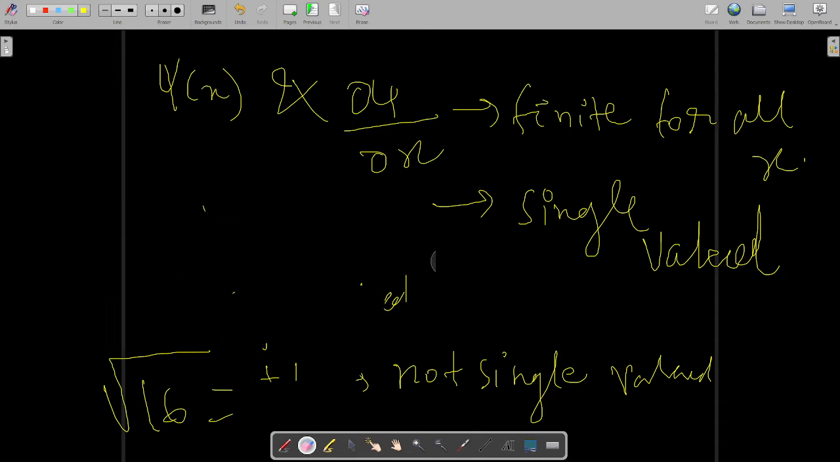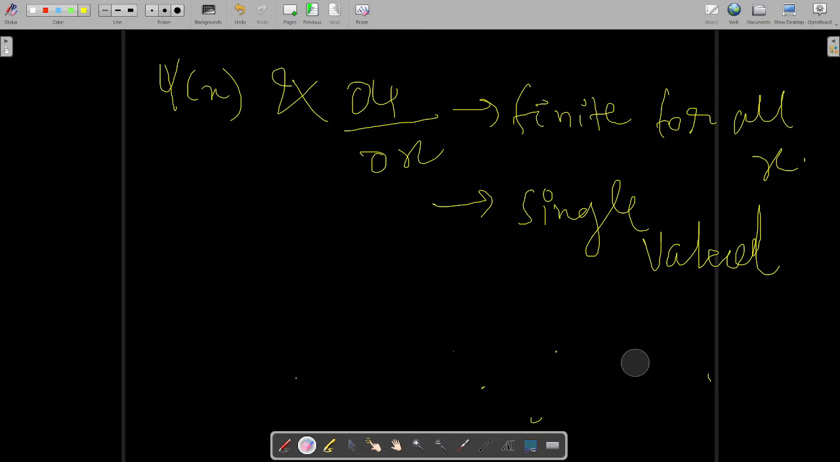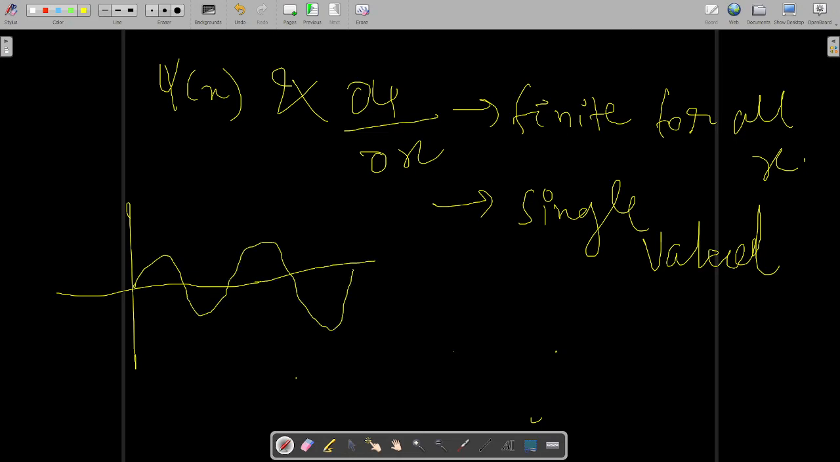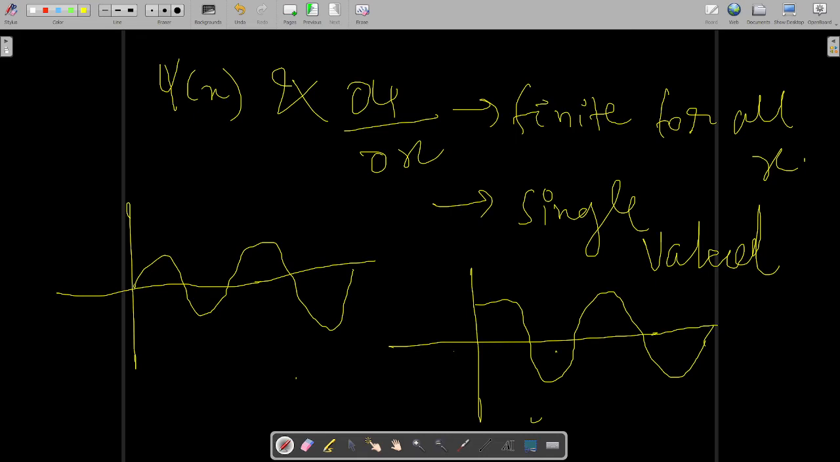Why will they be continuous? Because you know the sinusoidal graph of sin x and cos x. You know the wave. If you draw the graph of sin x, it will look something like this, and if you draw the graph of cos x, it will look something like this. So they are continuous. There is no discontinuity. There is no point at which these functions are not defined. So they are clearly continuous also.